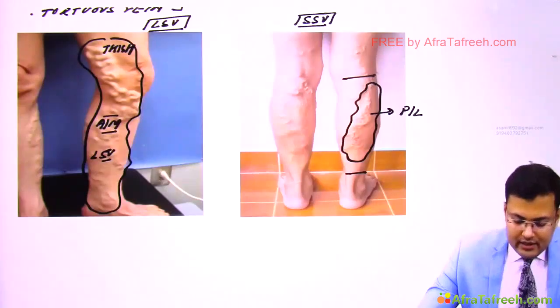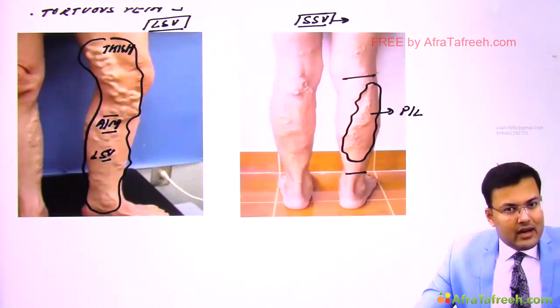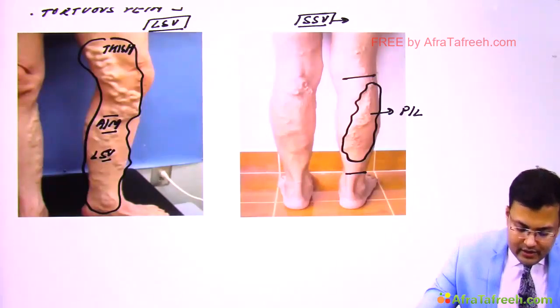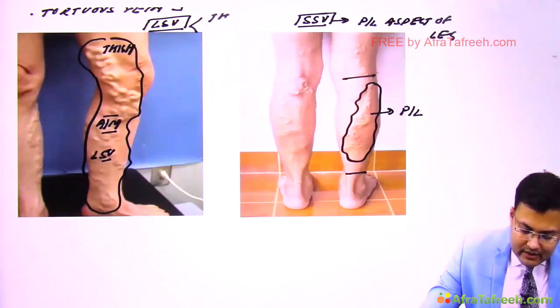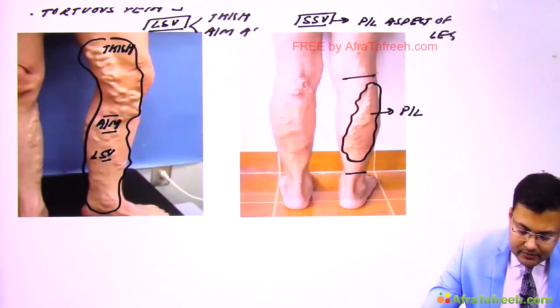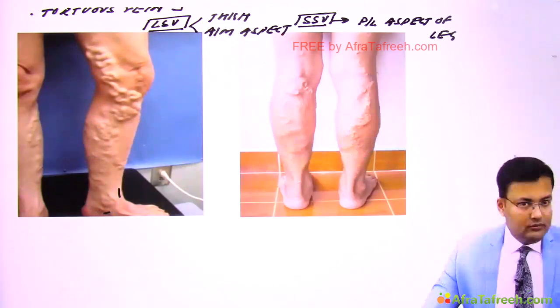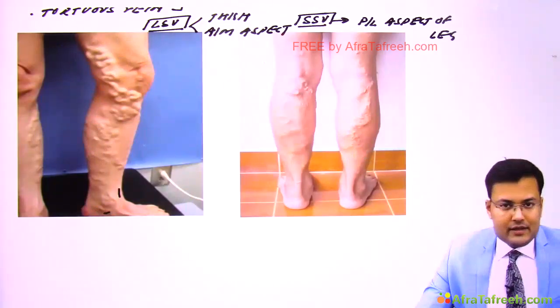Here the varicosity is present along the posterolateral aspect of the leg, and there it is present in the thigh and anteromedial aspect. Clear? This is how it looks, long saphenous vein and short saphenous vein involvement.